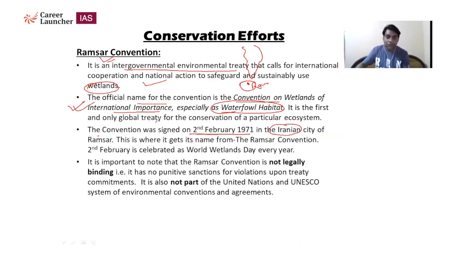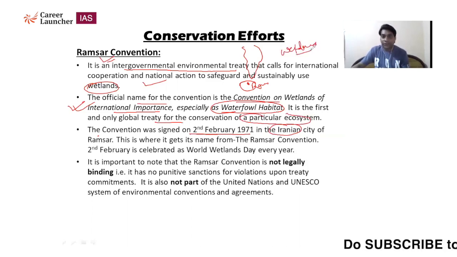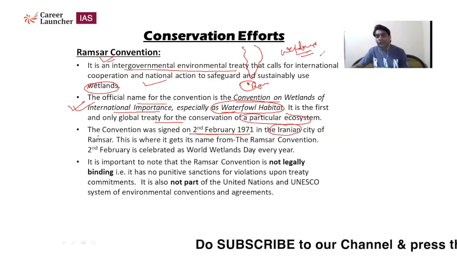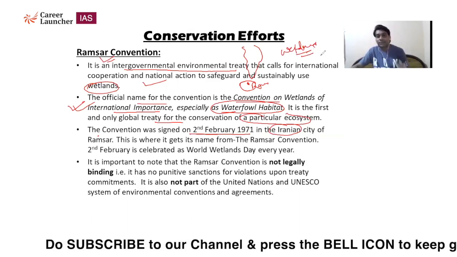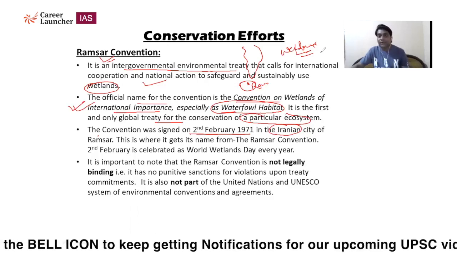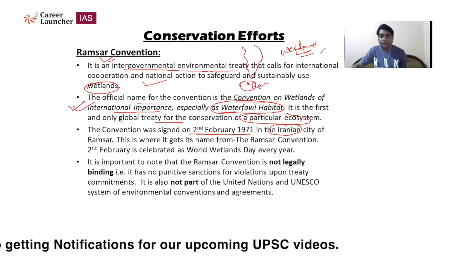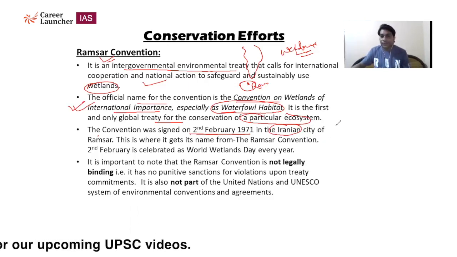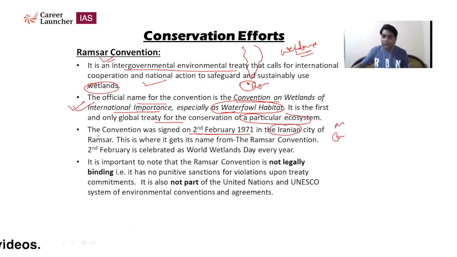It is the first and only global treaty for the conservation of a particular ecosystem. Okay, so wetland is the one we consider as an ecosystem. And an ecosystem is the area where we study the functional relationship between biotic and abiotic factors, how they interact with themselves along with their surroundings. So mangrove is one ecosystem, coral reef is one ecosystem, desert is one ecosystem. Okay, so wetland is also one ecosystem, and a special treaty was signed for the conservation of a particular ecosystem.